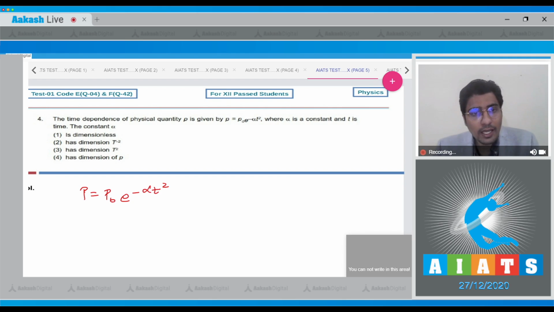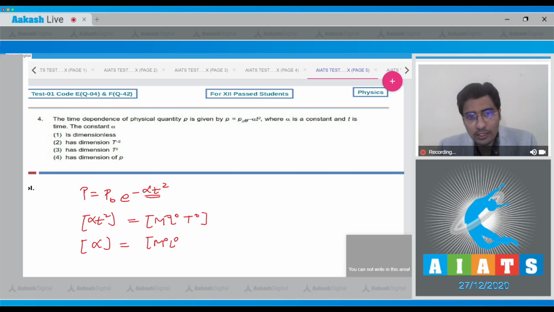Dear student, herein alpha t square is in the exponential form, and therefore alpha t square should be dimensionless, which means that its dimension can be written as M0 L0 T0, meaning that the dimension of alpha will be equal to M0 L0 T minus 2, and hence the dimension of alpha is equivalent to T minus 2, meaning that for this question the correct answer is option number 2.